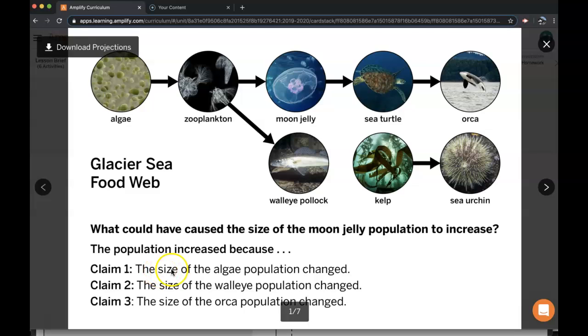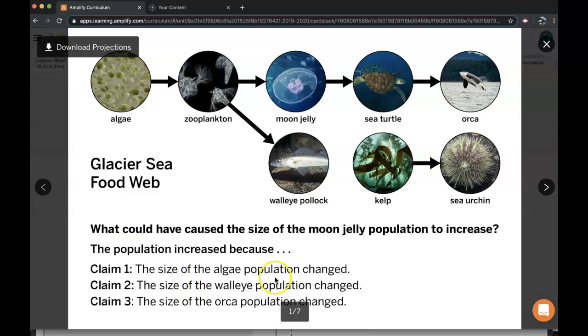So in claim 1, it says the size of the algae population changed. So in order for that to cause the moon jellies to increase, if the algae population increases, that means that there's more energy storage molecules for the zooplankton. So if the zooplankton have more energy storage molecules, they will reproduce more. And if they reproduce more, their bursts increase. And so now their bursts are greater than their deaths, and their population increases. And so now that's a direct relationship, and we know that if this population increases, there's more energy storage molecules for the moon jellies, they will reproduce more, and now their bursts are greater than their deaths, and they'll increase. So that's how claim 1 would work.